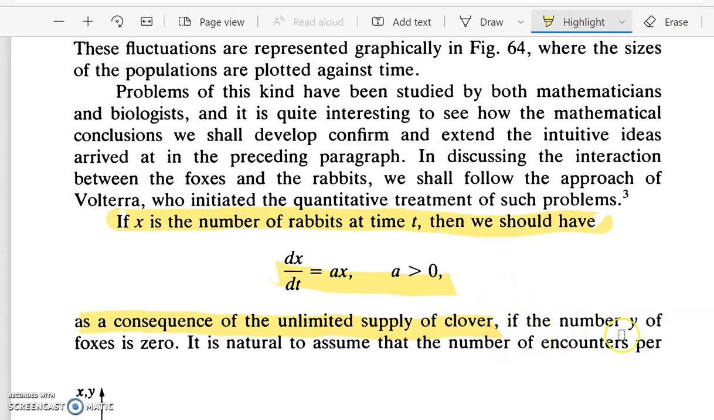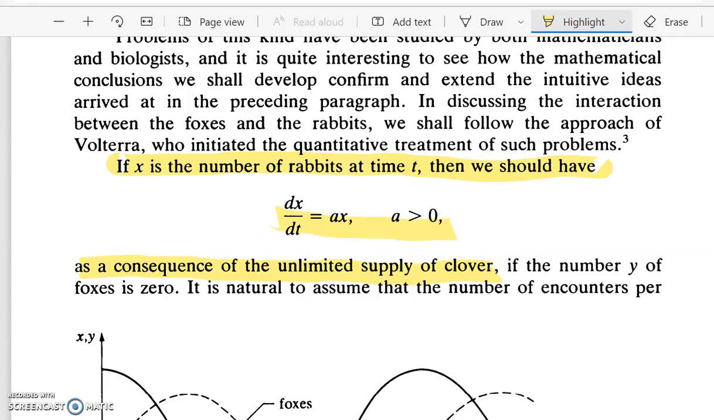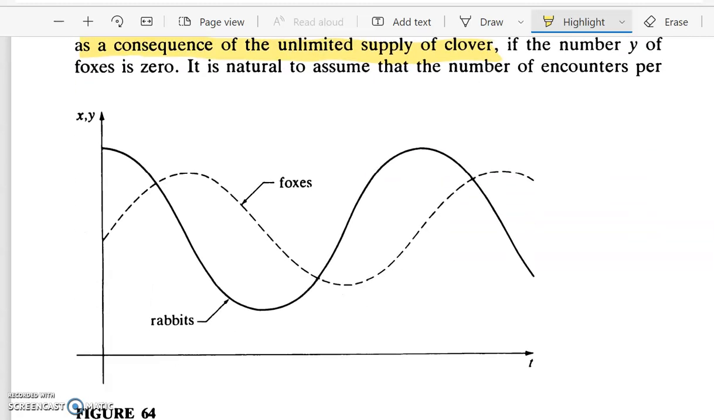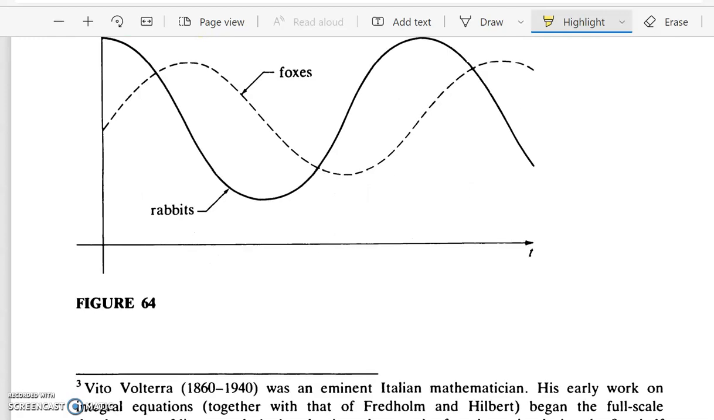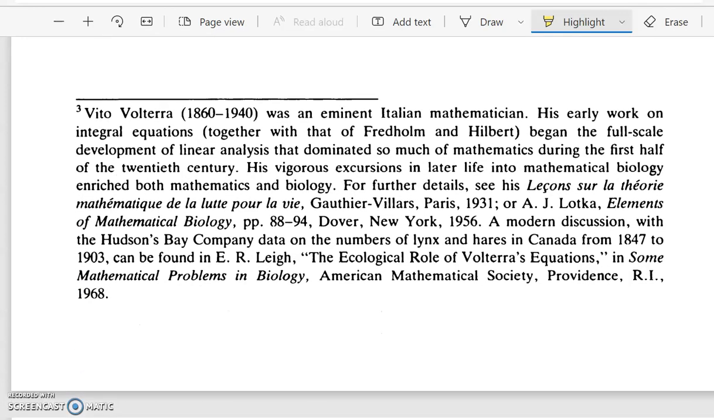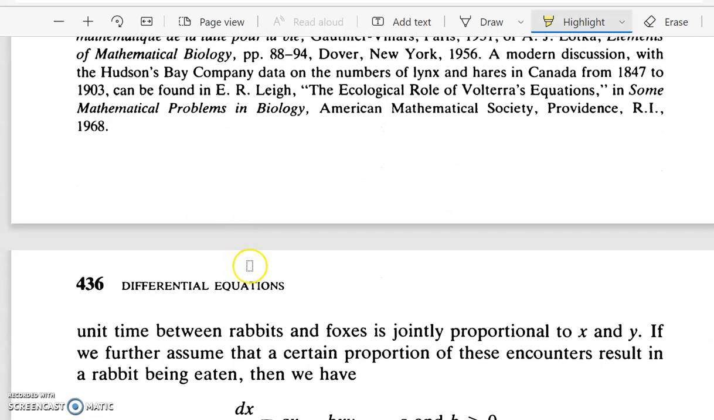Now let us take the number of foxes to be 0 initially. So this will be dx by dt. And now let us look at the encounters. Now the number of encounters are interrelated. Now when an encounter happens, the rabbits will be consumed by the foxes. So the change in the population depends on the number of foxes also.